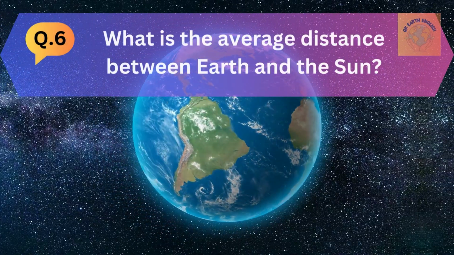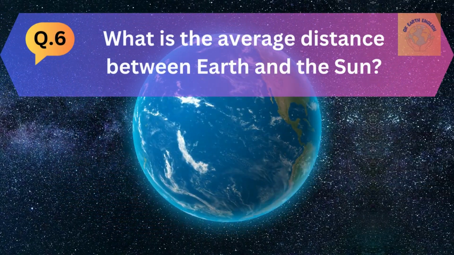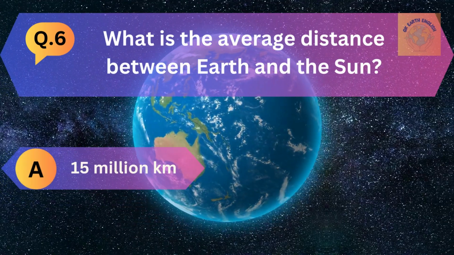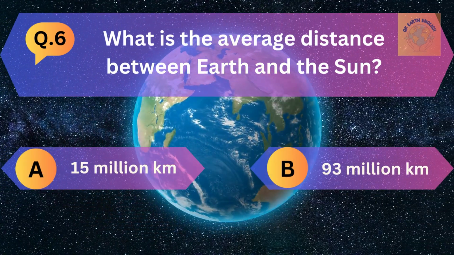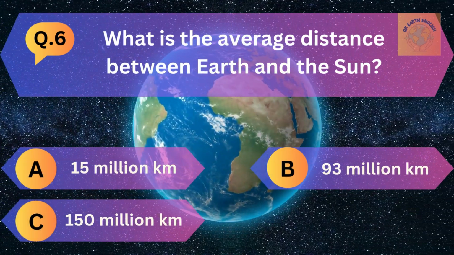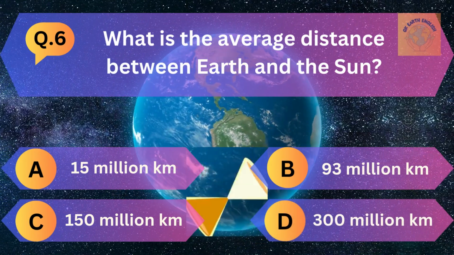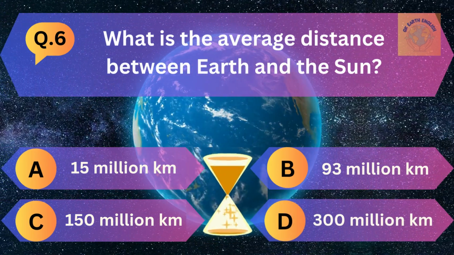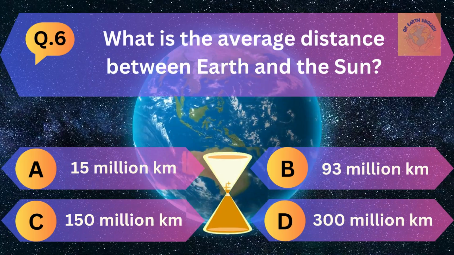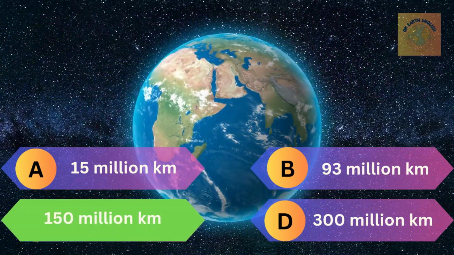Question number 6. What is the average distance between Earth and the Sun? A. 15 million km, B. 93 million km, C. 150 million km, and D. 300 million km. The correct answer is 150 million km.